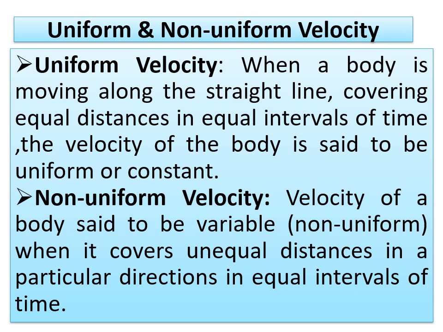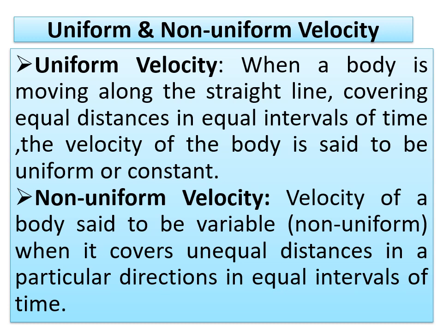Now about uniform velocity. Already I have mentioned in the graph related to uniform motion that the velocity is constant. And in non-uniform motion, I have told you velocity is not constant. So let us discuss a definition for uniform velocity.